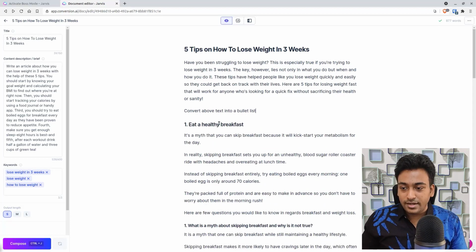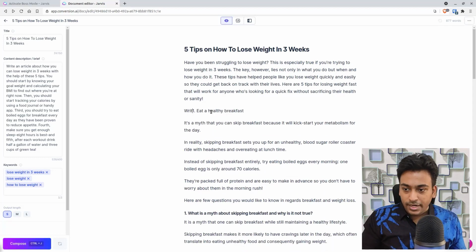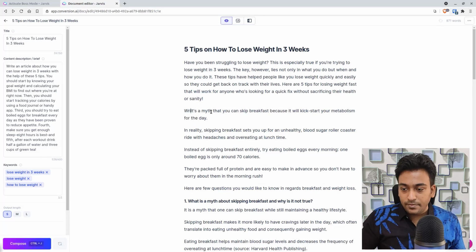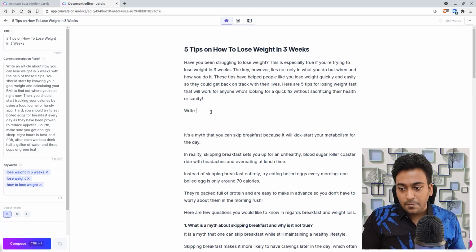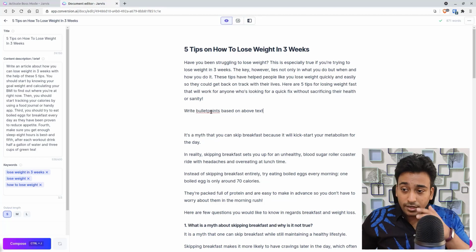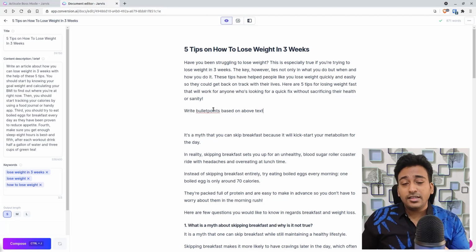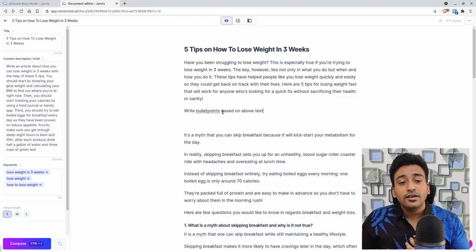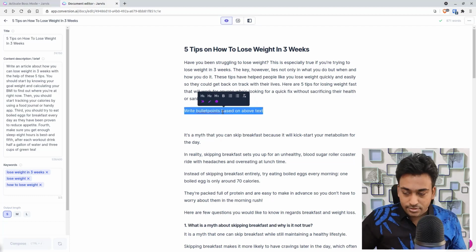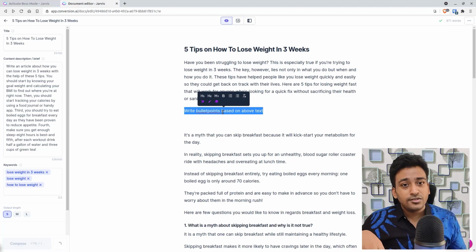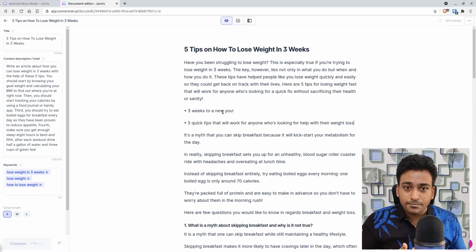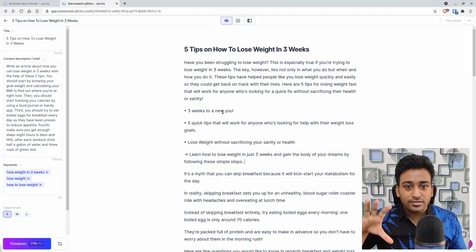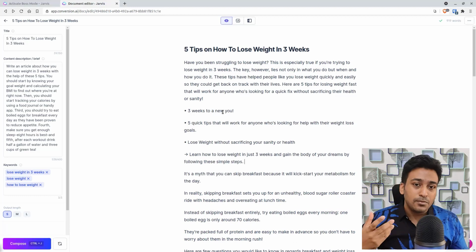So you can use this, like for example, let's see, write bullet points based on above text. By giving some input, and rather than getting the answer back in a paragraph, I'm asking Jarvis to write some bullet points based on that text. So let's see whether this will be an ideal solution when you are writing a product description. Like you write a great product description and you can use this to get some bullet points also.